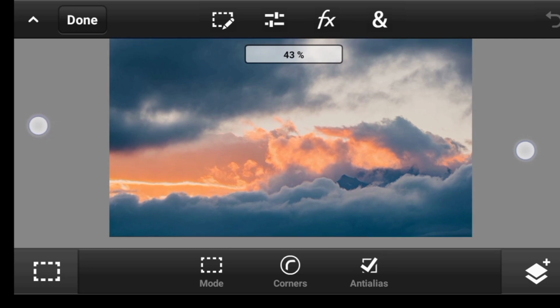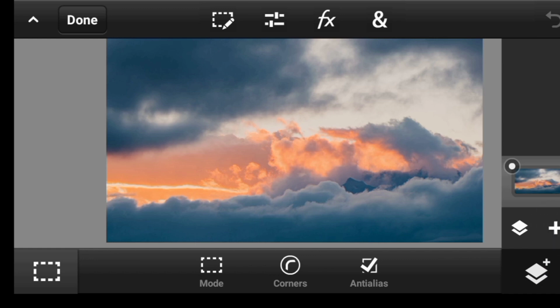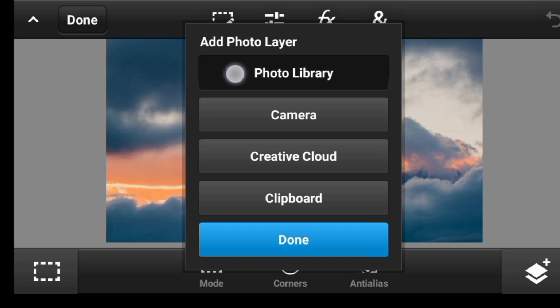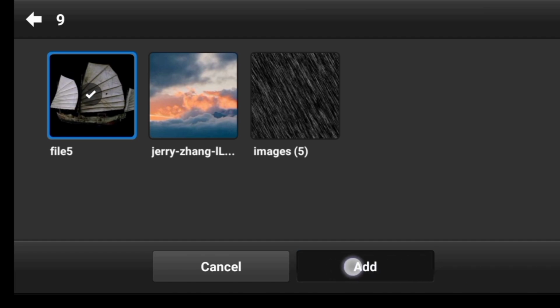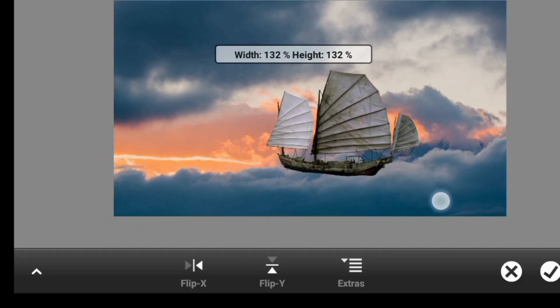So once done, let us go ahead and import the second image, which will be the boat. Click right here, click on photo layer, photo library, and click on this image, then click add. So let me make it a bit bigger.